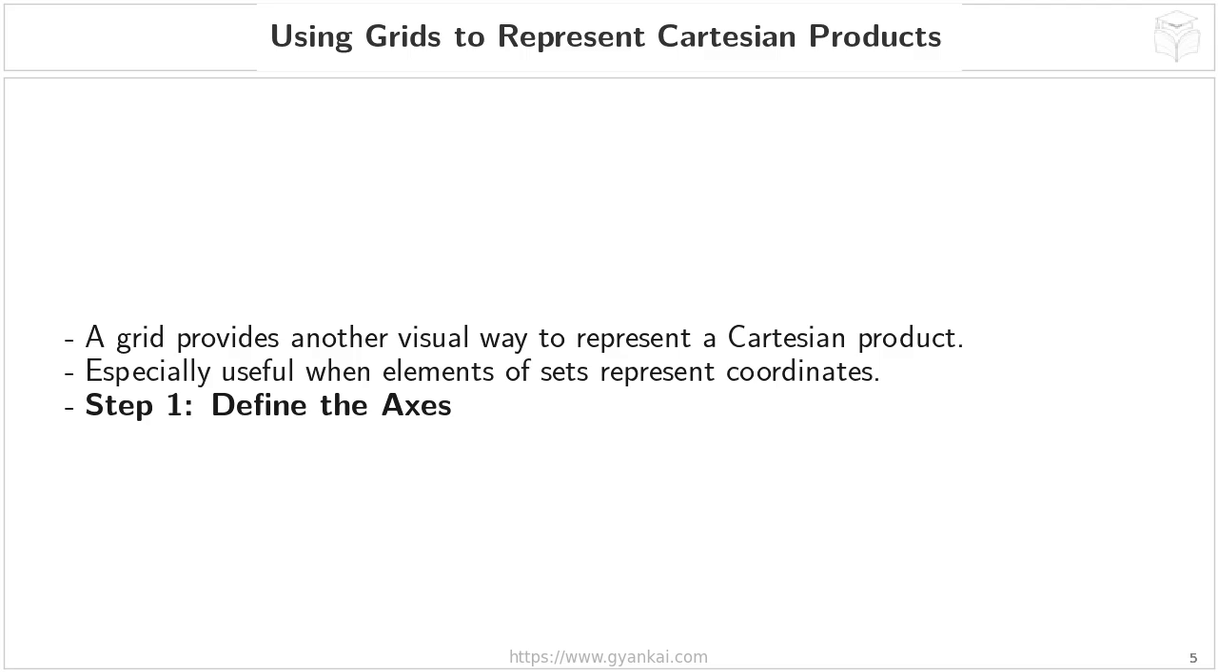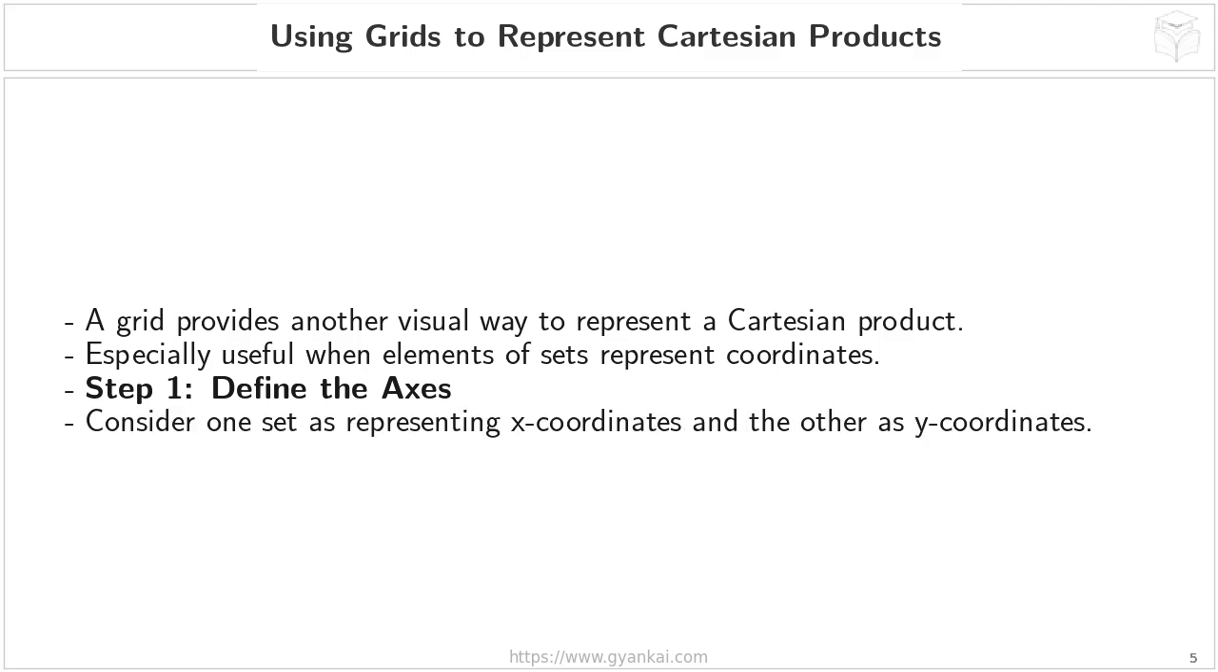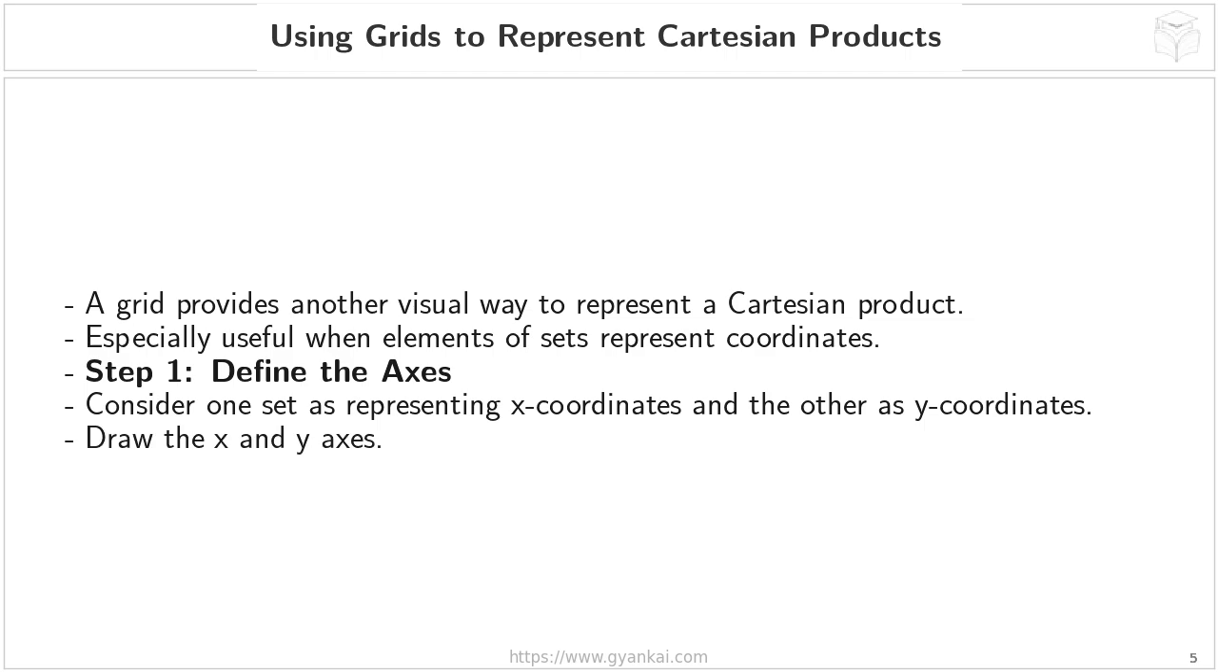Now, let's break down the process into 2 key steps. Step 1, define the axes. Think of a standard coordinate plane. You have a horizontal line and a vertical line that intersect. We're going to use that same idea. We need to decide which of our 2 sets will represent the x-coordinates, which are the values along the horizontal axis, and which set will represent the y-coordinates, the values along the vertical axis. Once you've made that decision, simply draw your x and y axes.